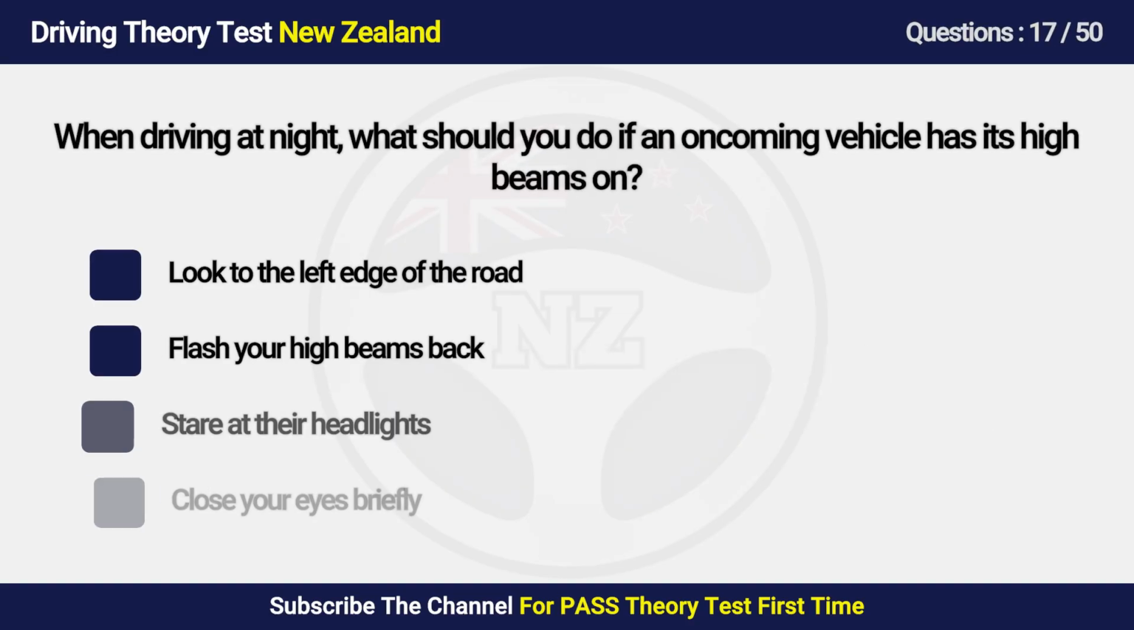Question 17. When driving at night, what should you do if an oncoming vehicle has its high beams on? A. Look to the left edge of the road. B. Flash your high beams back. C. Stare at their headlights. D. Close your eyes briefly.